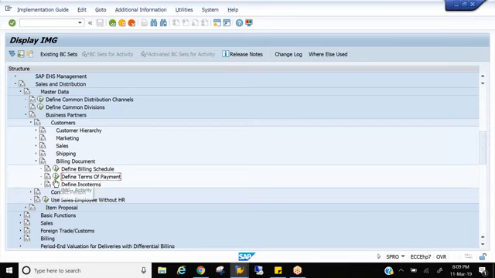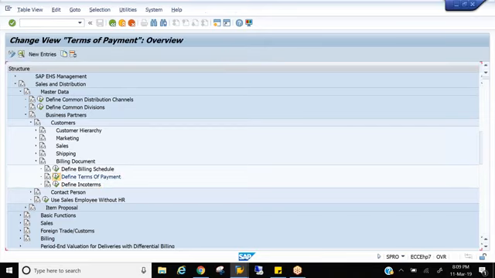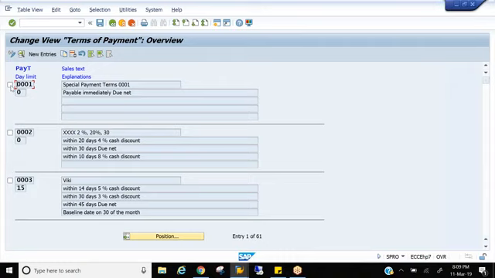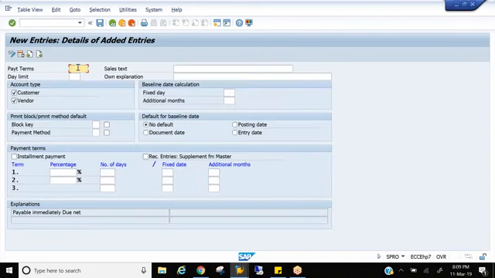So terms of payment, if you go to the terms of payment, here you can see different terms of payment. 001, 002, pay within 20 days, you get 4% cash discount. 30 days is the due net, right? So this is how we configure. You can go to the new entries, and we can give the key of payment terms, and you can mention here what percent of discount and when they have to pay, right?